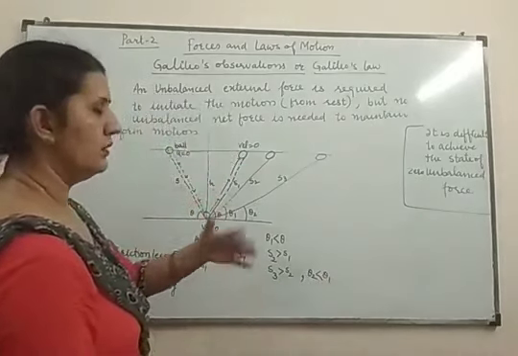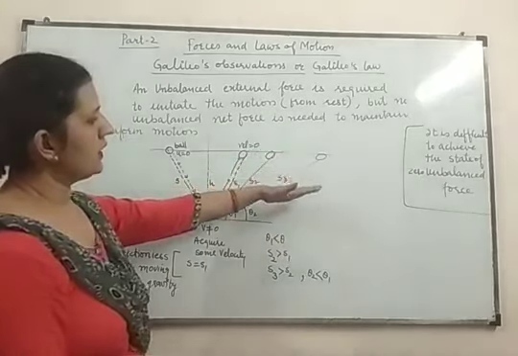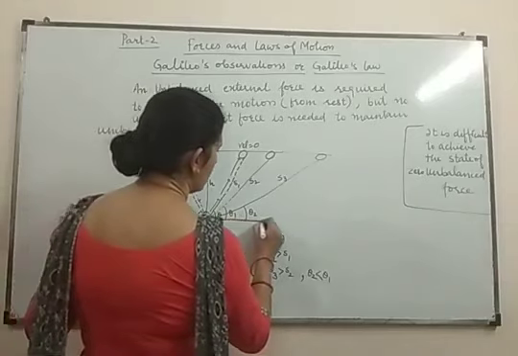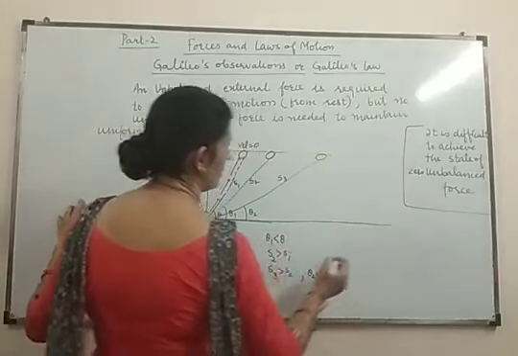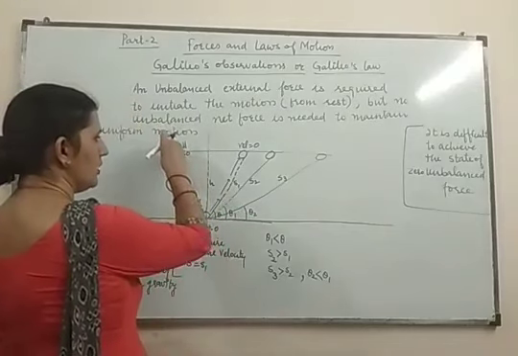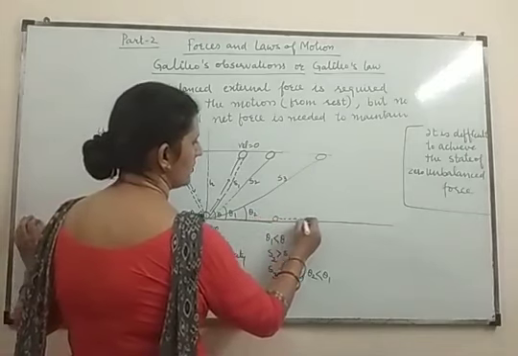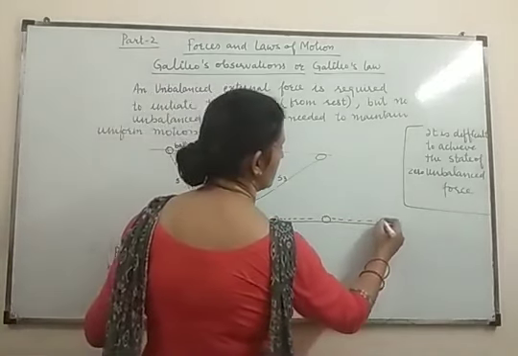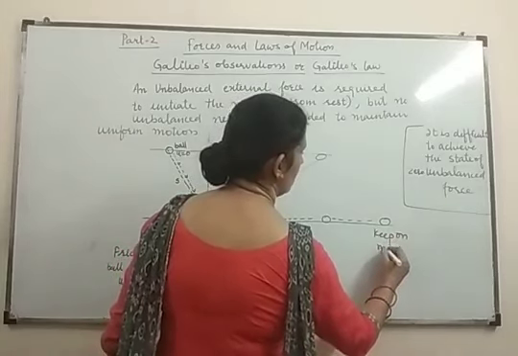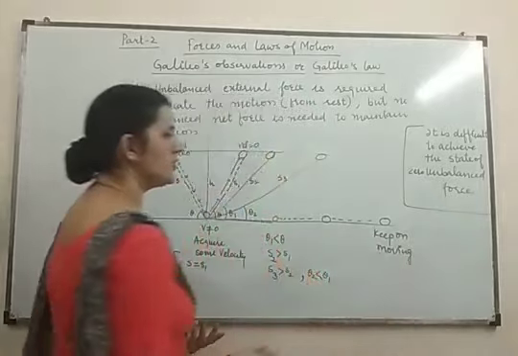Finally, by decreasing the angle of the inclined plane, Galileo took the plane along the ground. What he observed when he released the ball from this point is that the ball moves along this path and keeps on moving. No force is there which can stop this ball.